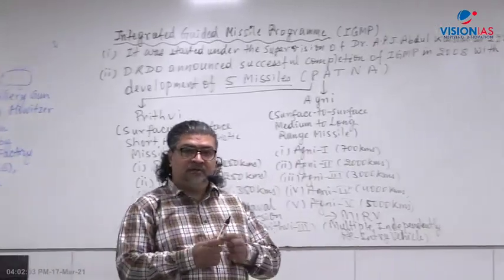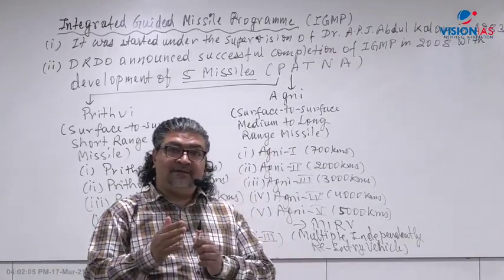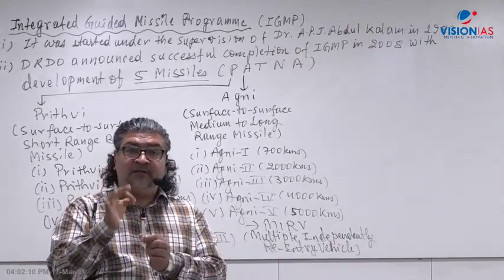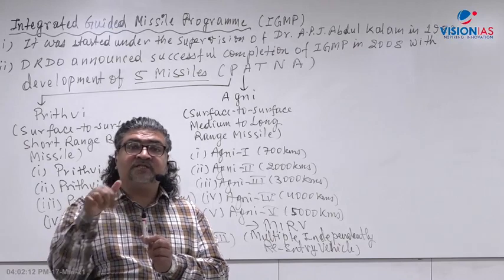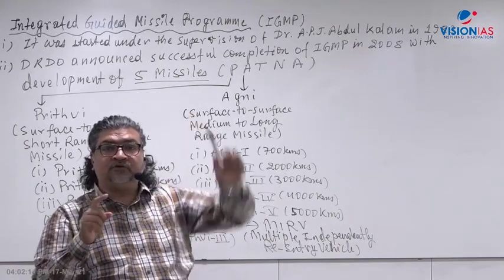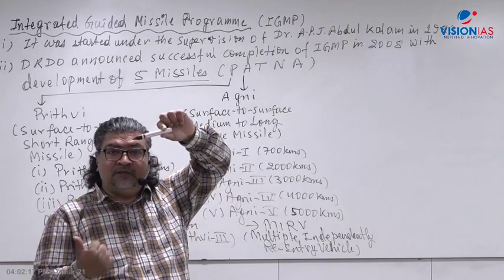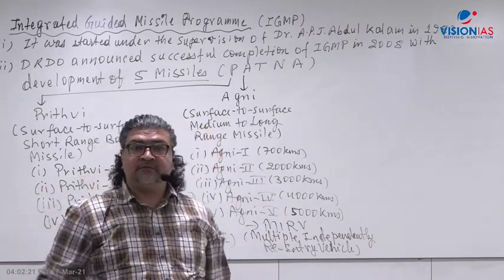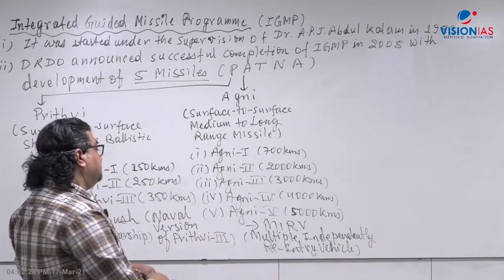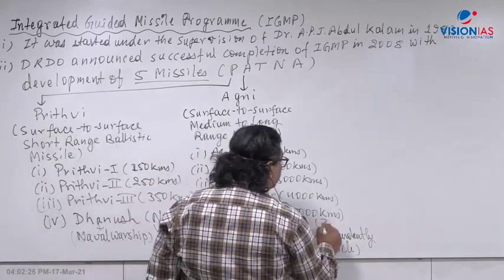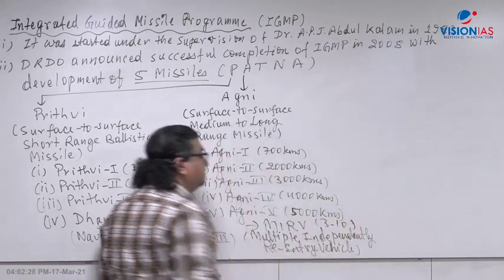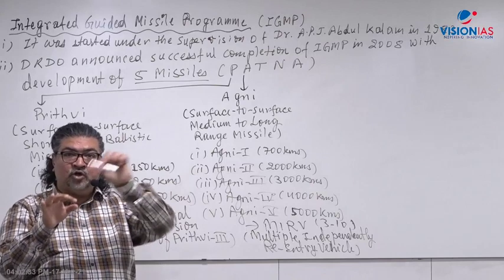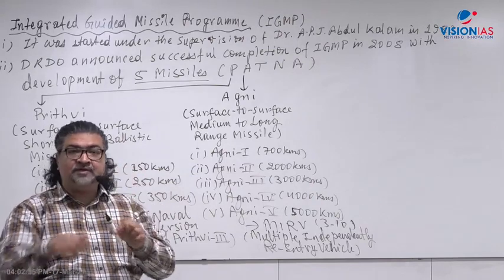we can have 3 to 10 MIRVs. That means the tip of the missile will carry 3 to 10 weapons. 3 to 10 warheads will be there. So when it goes to target, it can not only target one, but also 3 to 10 targets can be destroyed by the Agni 5 missile. That is, in the true sense, an ICBM. That is, Agni 5 can have 3 to 10 MIRV. What is MIRV? It will carry 3 to 10 weapons which can be dropped to different targets.